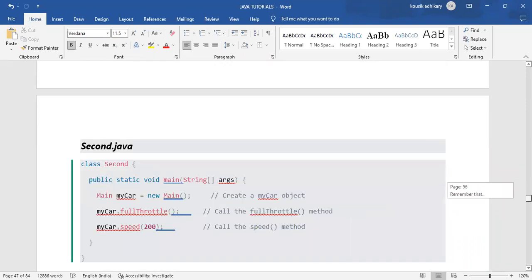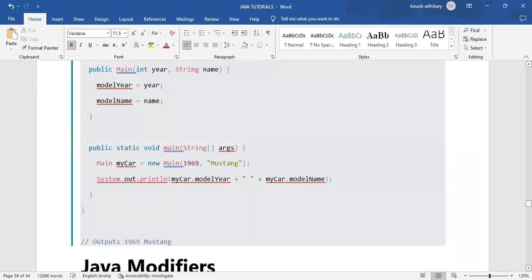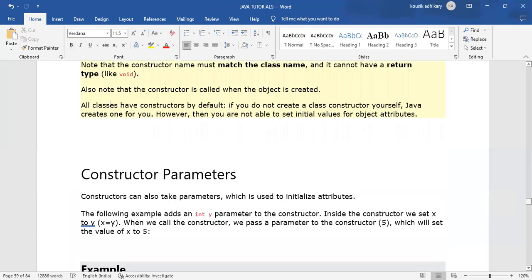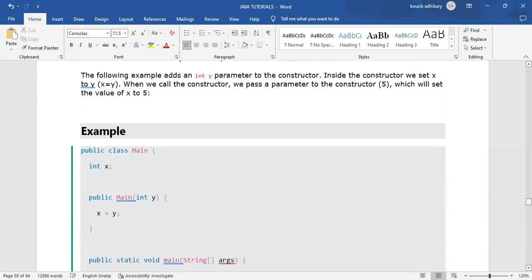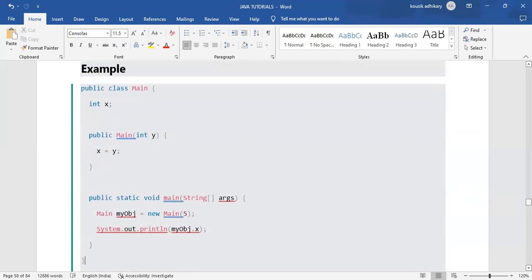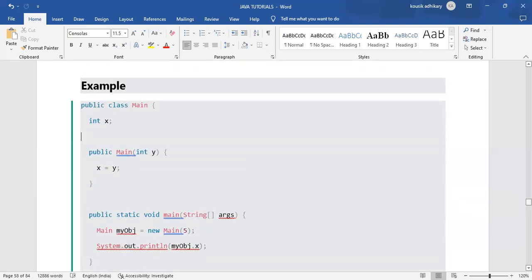In the previous session we covered the constructor part. Does anyone have any doubt in the constructor part? We have a doubt not in the constructor, but in abstract. Okay, we will do the abstract; we haven't completed the abstract method in the last session. Anyone have any problem in the constructor?